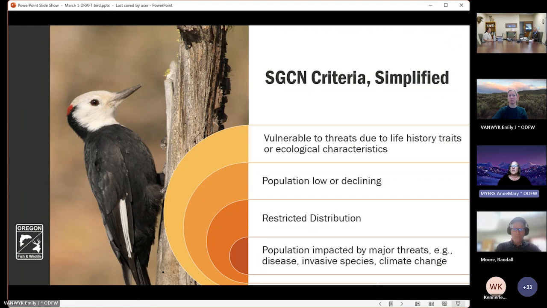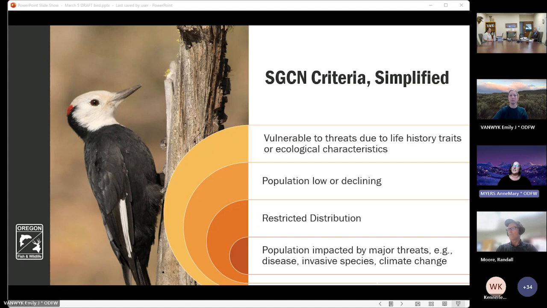In previous iterations, different criteria were used for different taxonomic groups, which could become confusing. The end result was 4 criteria that were applied to all potential species of greatest conservation need and species assessed. Must meet 2 or more of the 4 criteria to be included as a species of greatest conservation need.